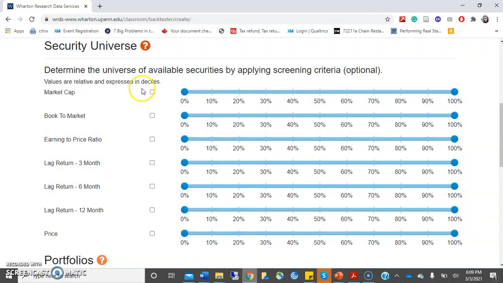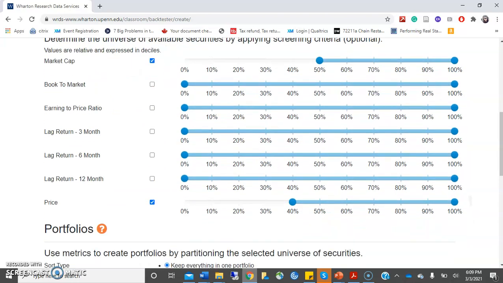So let's say I select market capitalization as one of the parameters and set it to 50 to 100%. What this will do is select only those securities which have market capitalization between 50% and 100%. Then let's say I want price also, so I select price and set it to, let's say, 40 to 100%. So now I have defined two specific criteria to shortlist my securities.